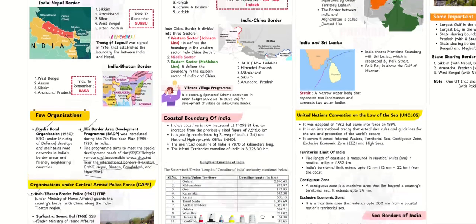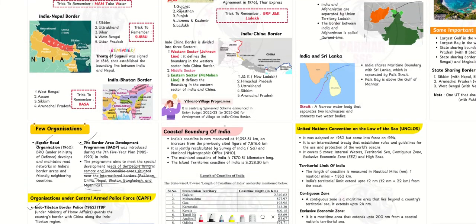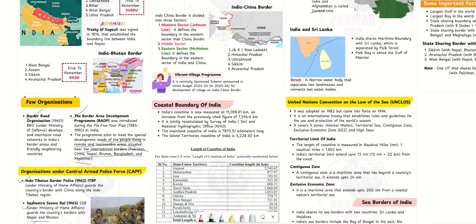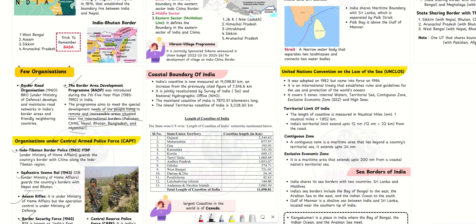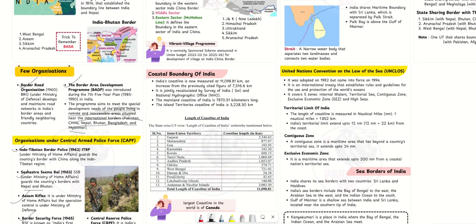Now, when we look at the coastal boundary of India, India has a large coastline. It is about 11,098.81 kilometers, and it has increased from the previously cited 7,000 kilometers. It is jointly calculated by the Survey of India and the National Hydrographic Office (NHO).